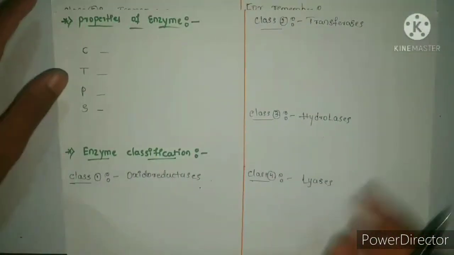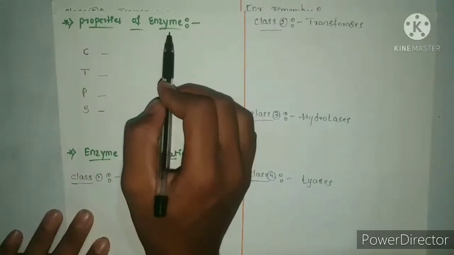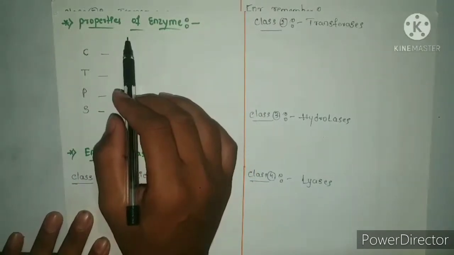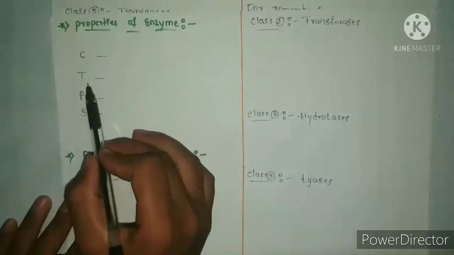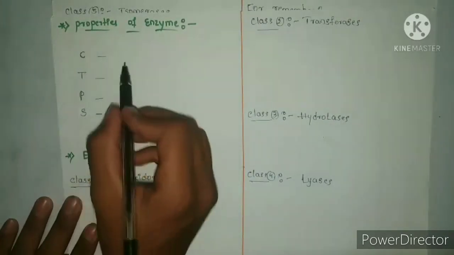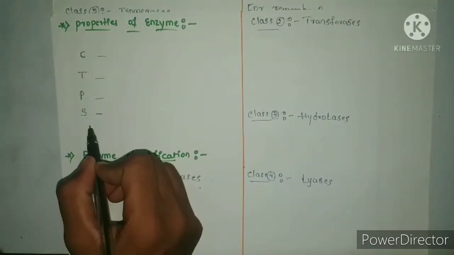The second point is the properties of the enzyme. You can remember these properties of the enzyme as CTPS. C is Chandrapur Thermal Power Station. You can remember the properties of the enzyme this way.